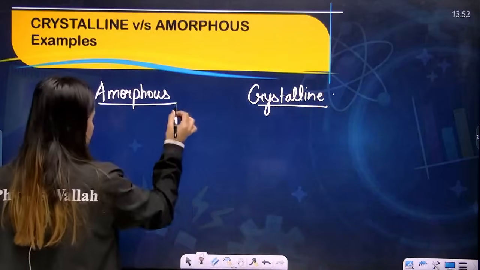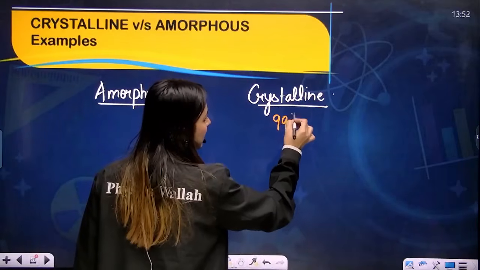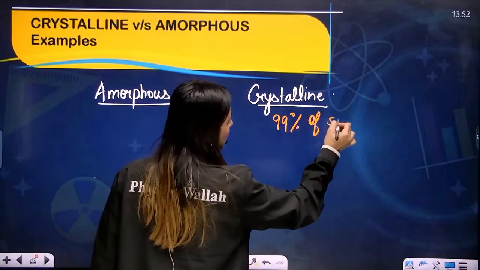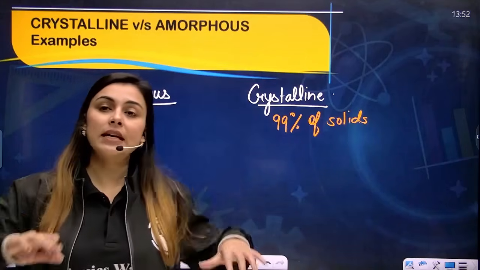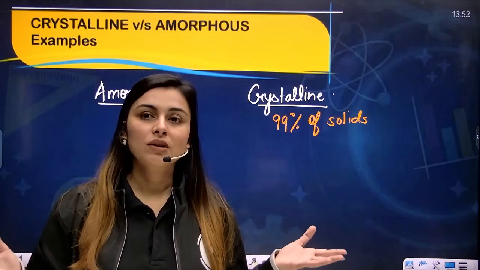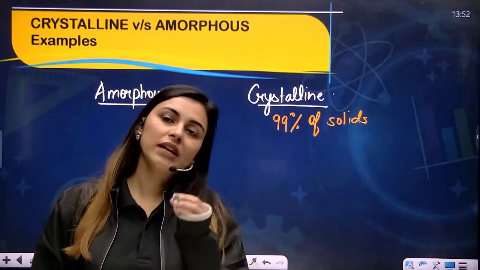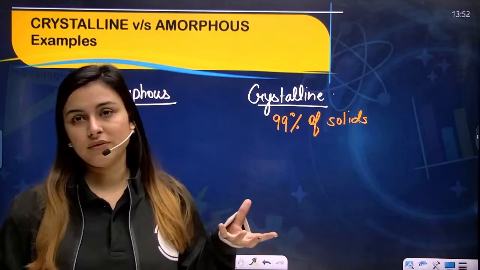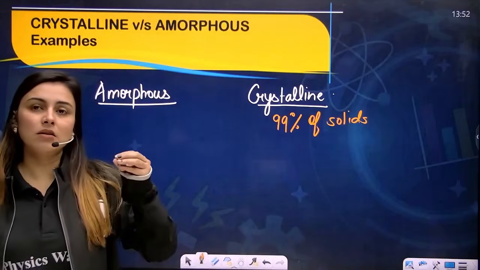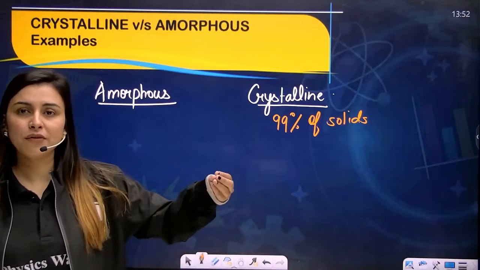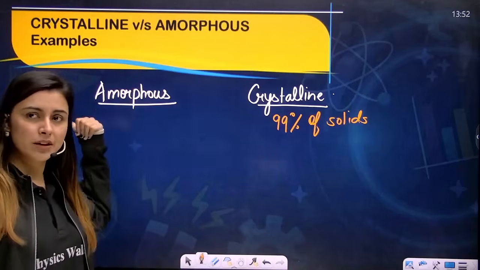So my dear students, let me tell you, 99% of the solids in the universe, atmosphere, in the world are crystalline in nature, and only a few are amorphous. So if we learn the basic solids which are amorphous, the rest will all be crystalline. So you need not remember these, but you need to remember this.